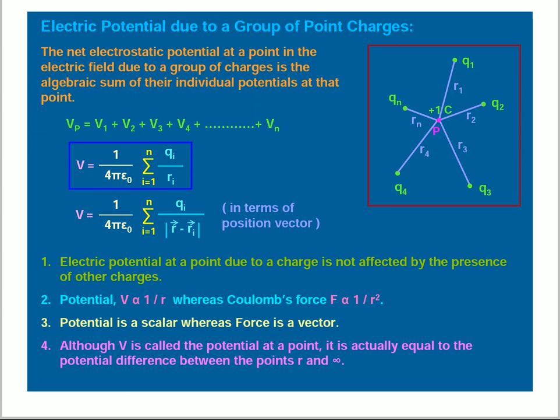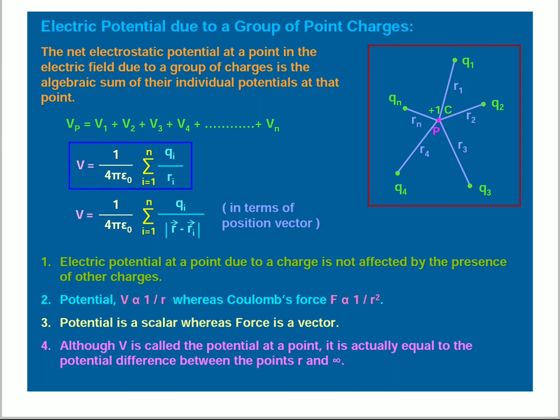Electric potential due to a group of point charges. In the previous case, we determined the potential due to a single charge. Here we can take a number of charges from 1 to n. See the diagram: we take q1, q2, q3, q4 and so on up to qn. The distances from the test charge of 1 coulomb to q1, q2, q3 and qn are r1, r2, r3, rn.